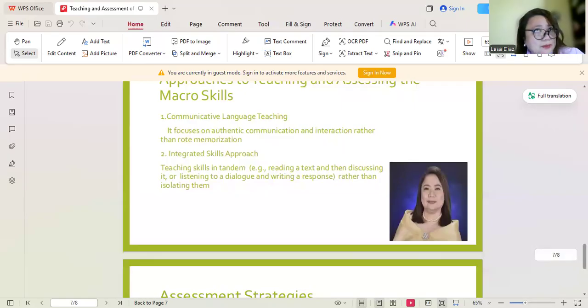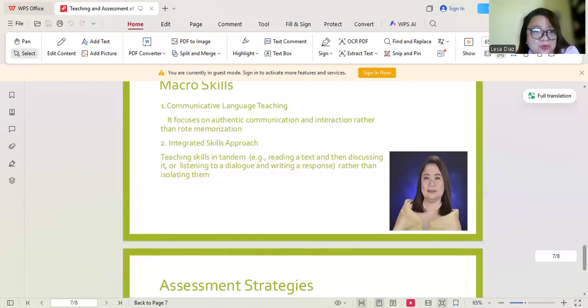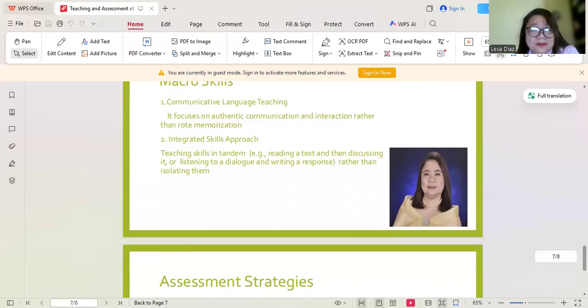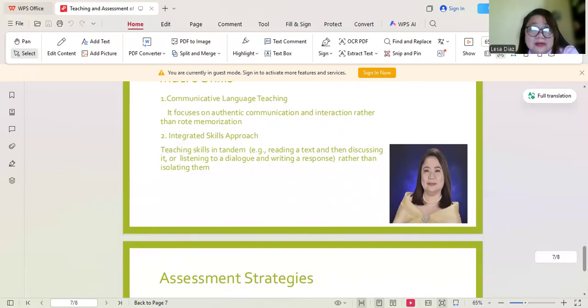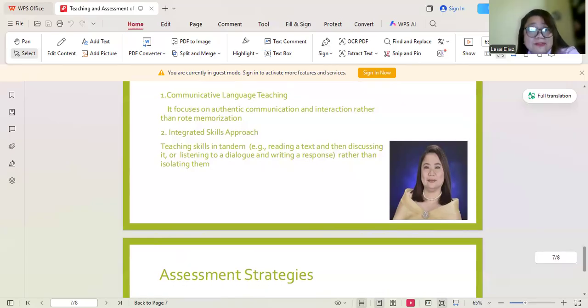Another example would be role plays and simulation. So these are some of the activities that we could do in communicative language teaching, allowing students to practice language in specific contexts. For example, a simulation or role play of ordering food in a restaurant, or another example of role playing could also be an interview, a job interview.